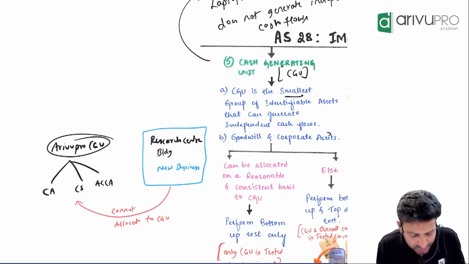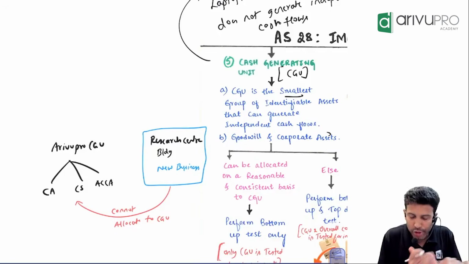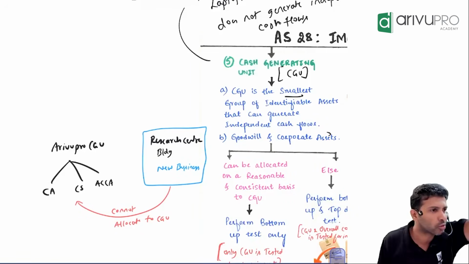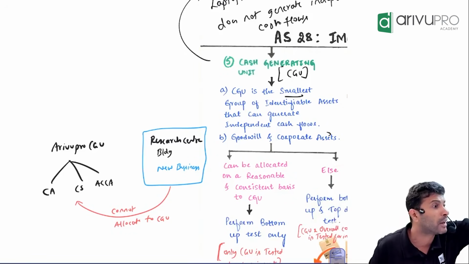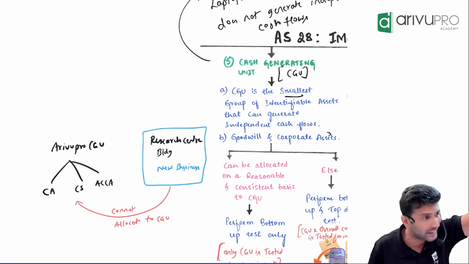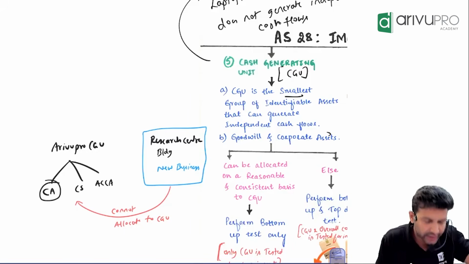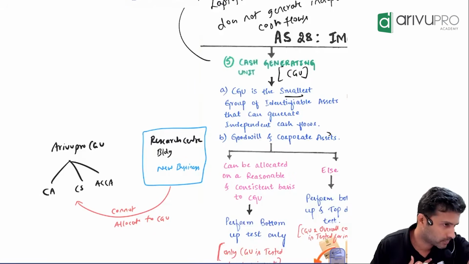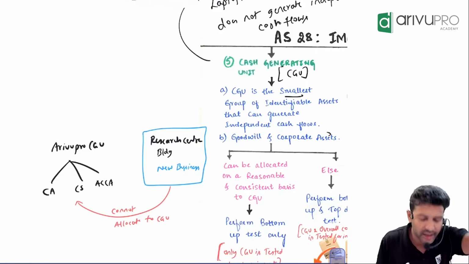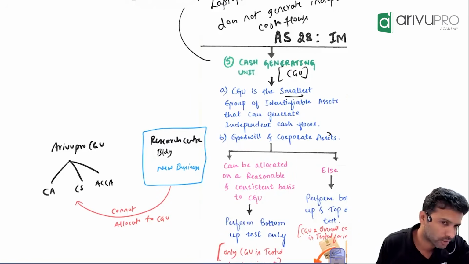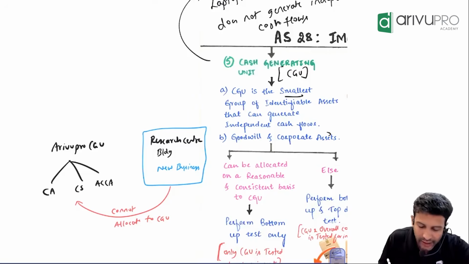Now, ArivuPro's CGUs, maybe we'll take this example. Let's say one CGU for ArivuPro is CA. The CA division is one CGU. You can define the CGUs in multiple ways. It could be product-wise, location-wise, course-wise, anything. So for the sake of example, I've assumed the CA division is one CGU for us. The CS division is CGU number 2. ACCA is CGU number 3 for us. So how many CGUs do we have in this example? 3.